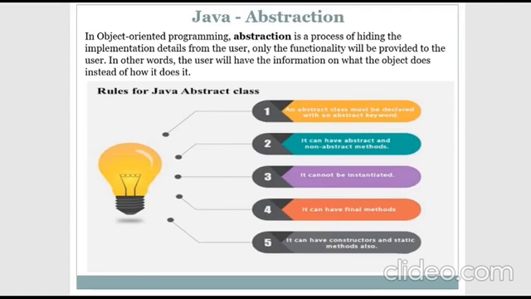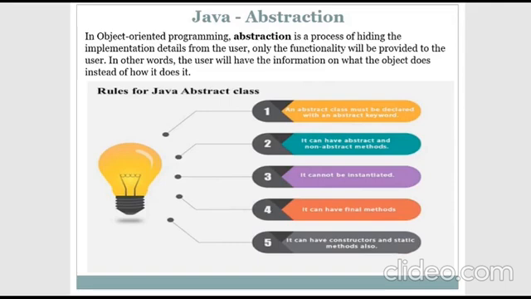So what is abstraction first? In order to protect the methods you have created, you need to use abstraction. It is simply hiding the implementation details from the user. You have implemented all the functions and you need to protect them from the users, then you can use the concept called abstraction. Before seeing an example, we'll see what the rules are for a Java abstract class.